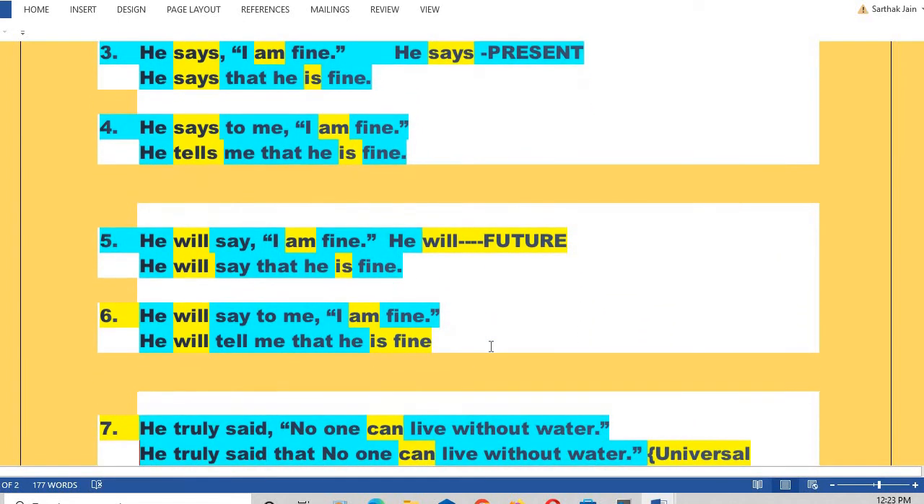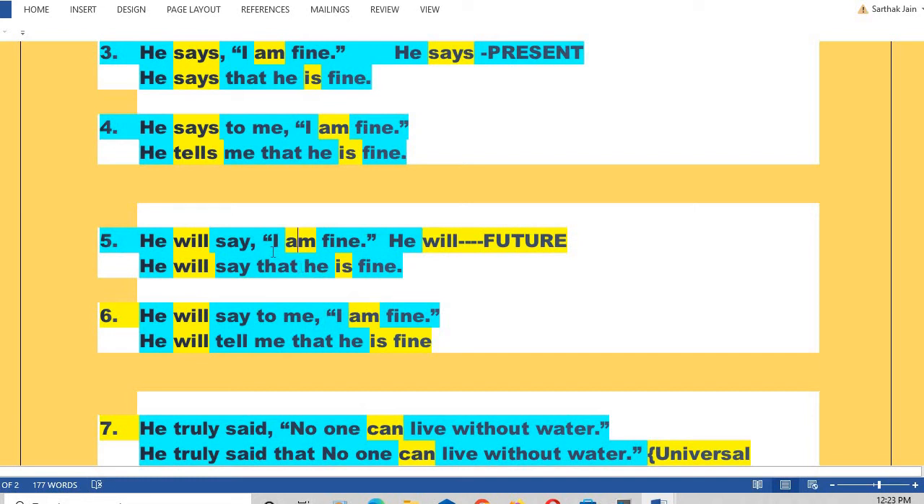Now sentence number 5. He will say, I'm fine. There is again a change in the reported verb which is in the future tense. He will say. Okay, will is the verb of the future tense, and when the reported verb is in future, the tense of the reported speech will not change. Only the verb will change according to the subject of the reported speech.